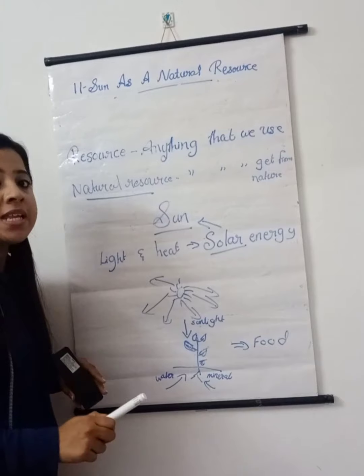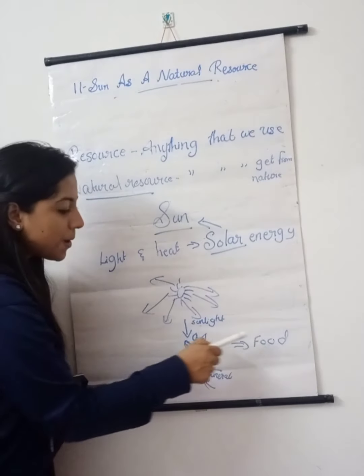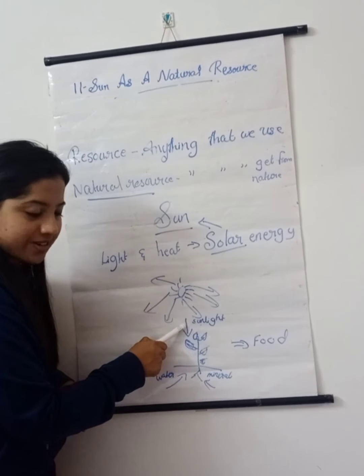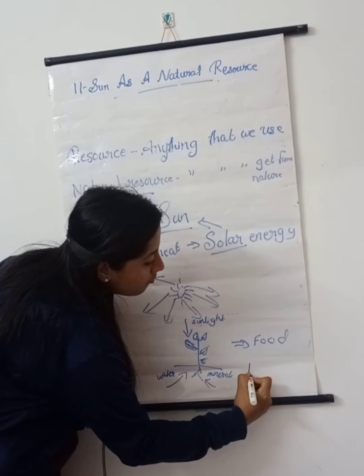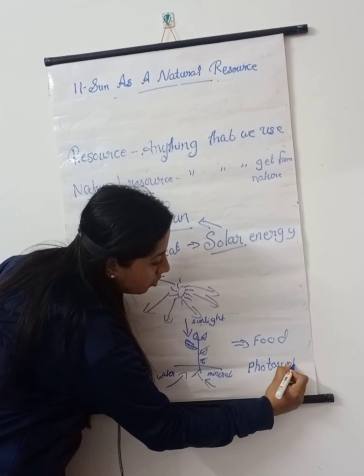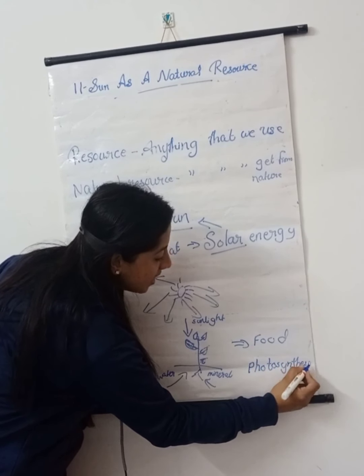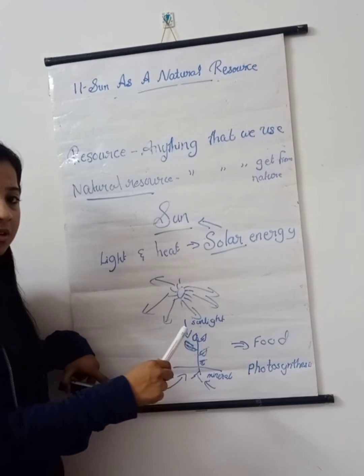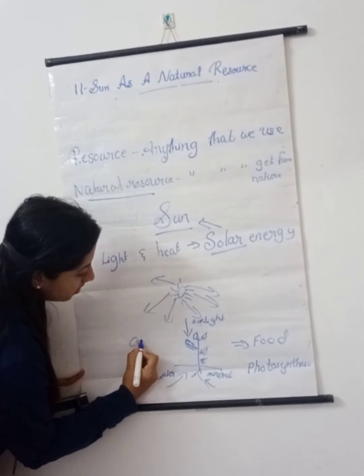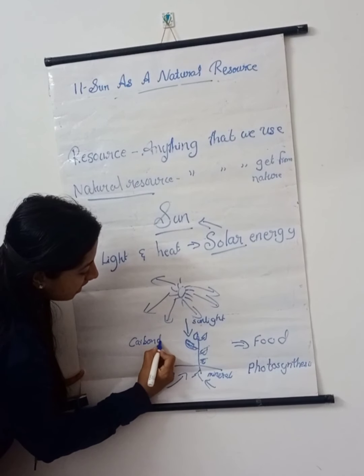The process of making food by the plants by utilizing the sunlight is known as photosynthesis. It is not only utilizing sunlight, it is also utilizing water, minerals and carbon dioxide from the air.